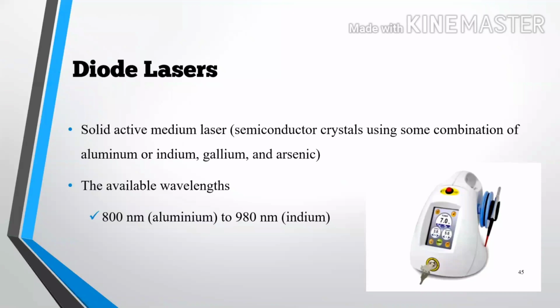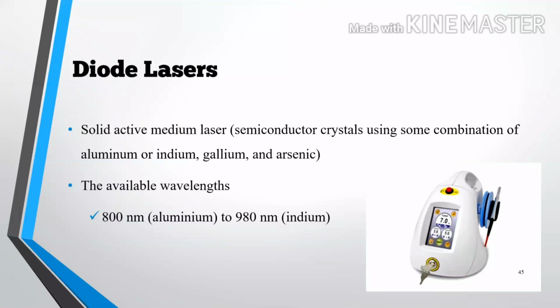Diode laser, a solid active medium laser, semiconductor crystals using some combination of aluminum and indium, then gallium and arsenic. It is available in two wavelengths.